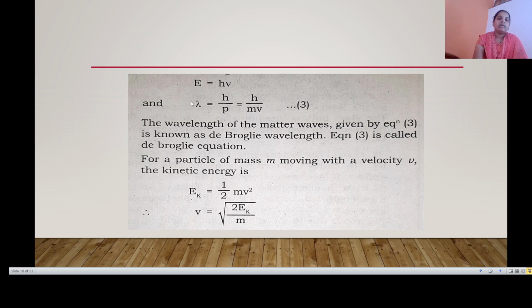h/mv is the de Broglie wavelength, and this equation is called the de Broglie equation, that is, λ = h/momentum. For a particle of mass m moving with velocity v, we know that kinetic energy is equal to half mv squared. So v = root of 2E, kinetic energy, divided by m.